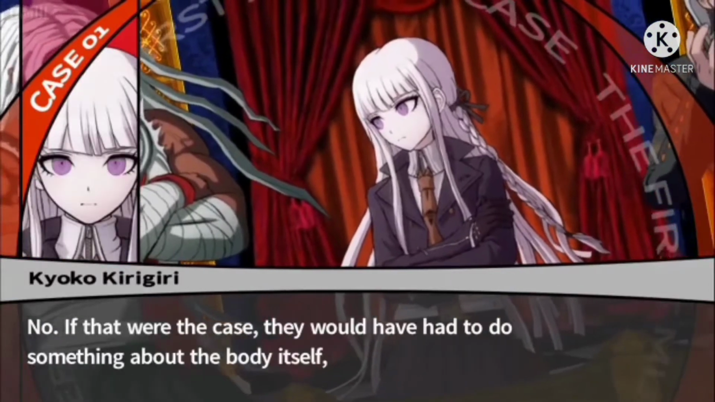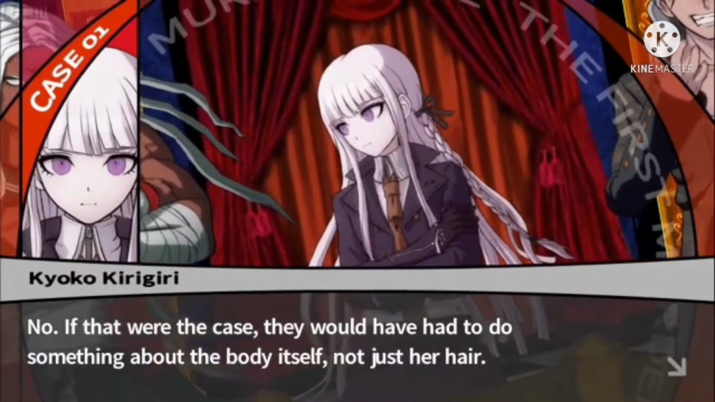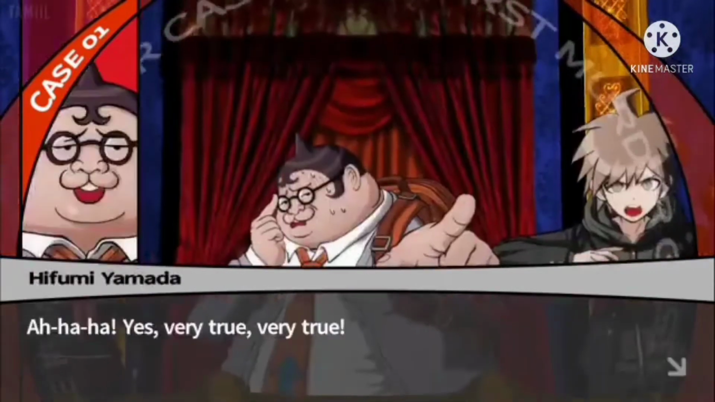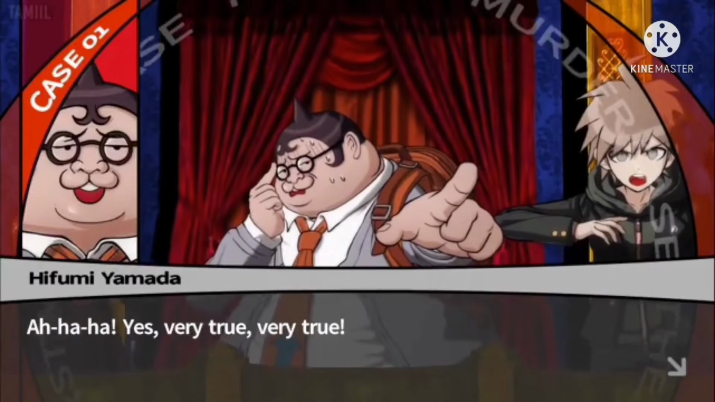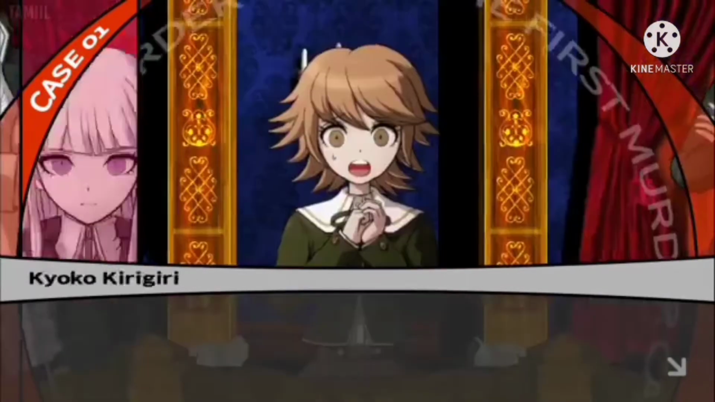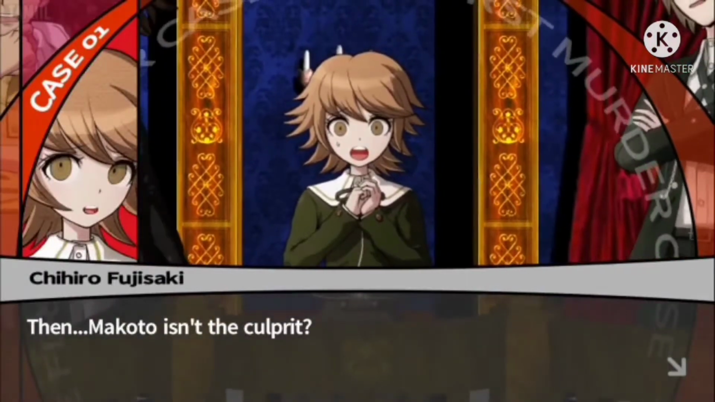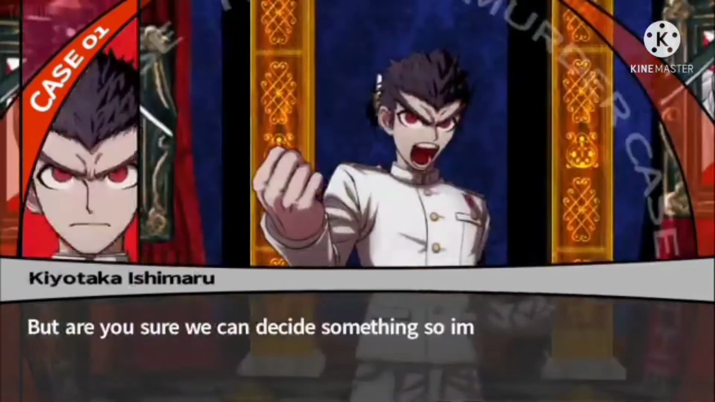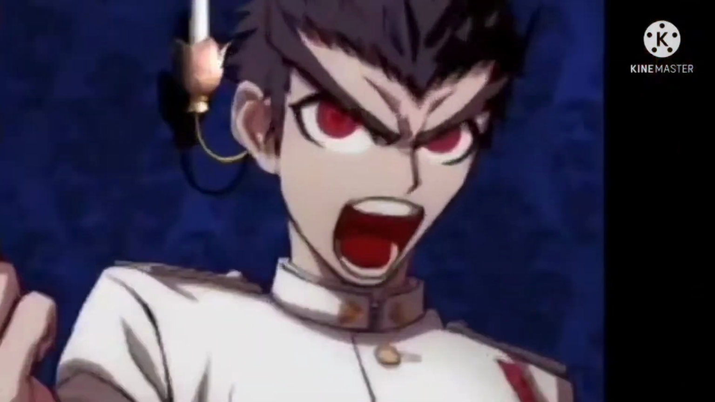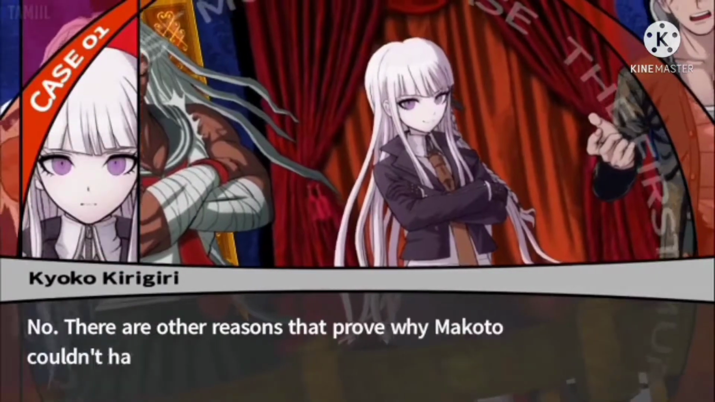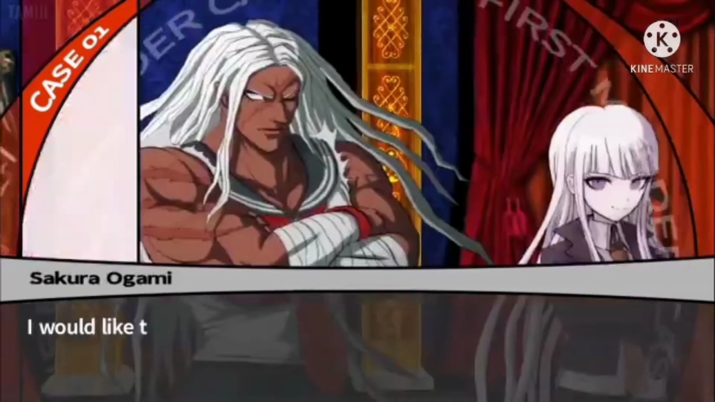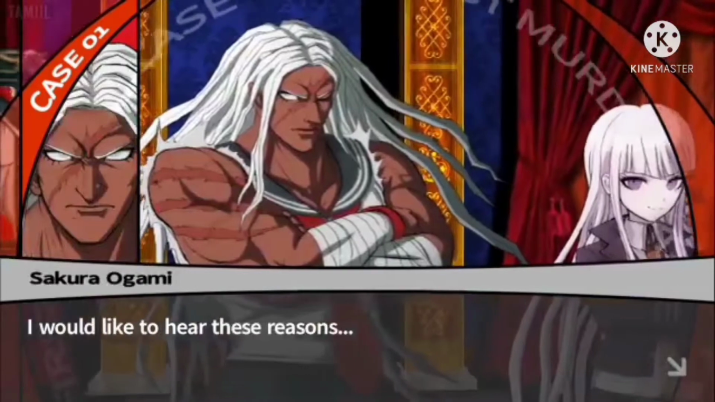No. If that were the case, they would have had to do something about the body itself, not just her hair. Yes, very true. True. Then Makoto isn't the culprit? Are you sure we can decide something so important based solely on the absence of hair? No. There are other reasons that prove why Makoto could have done it. I would like to hear these reasons.